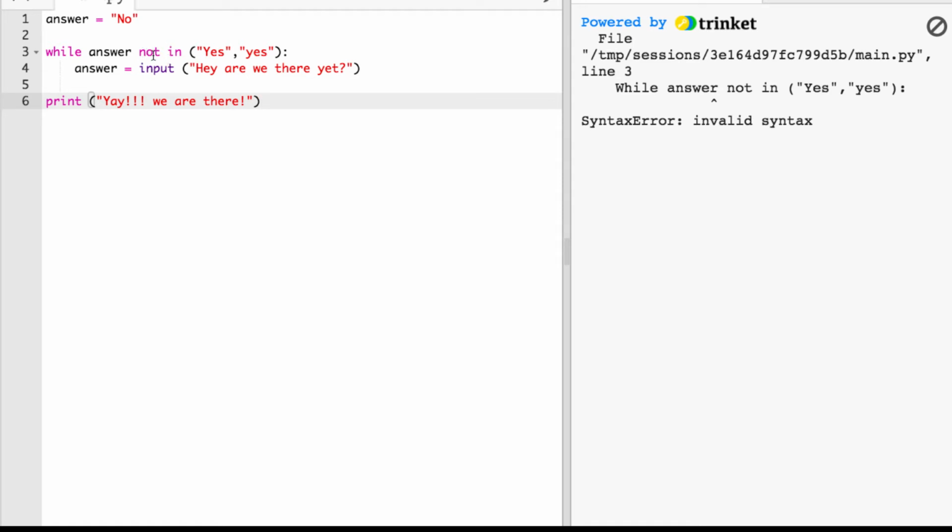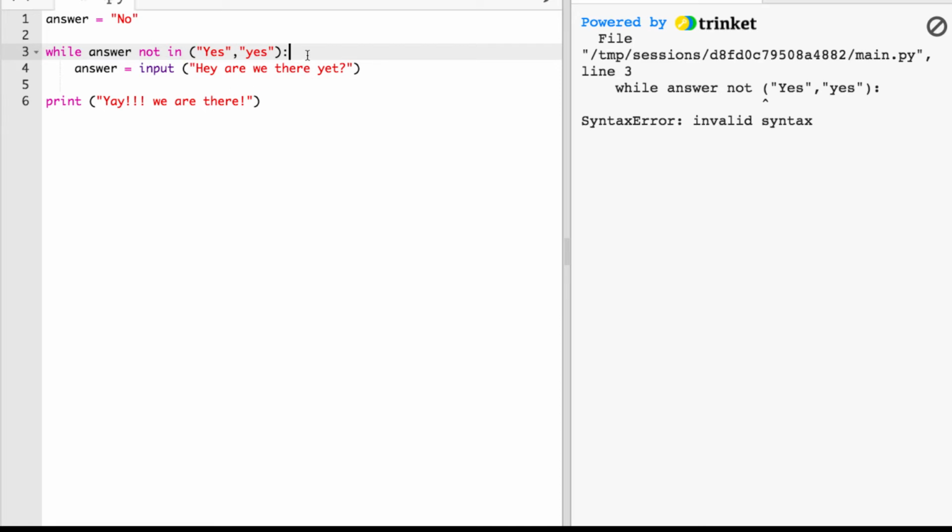Not in is a way to say as long as this value answer is not one of these, it's not in this collection. So in this case, capital Y or lowercase y yes, then I'm going to keep on repeating. Now if I just said if it's not capital, that'll throw it off. You actually have to say the keyword in. So it's not in this bucket or this collection, then I'm going to keep on asking the same question, or in this case, repeating the same block of code.